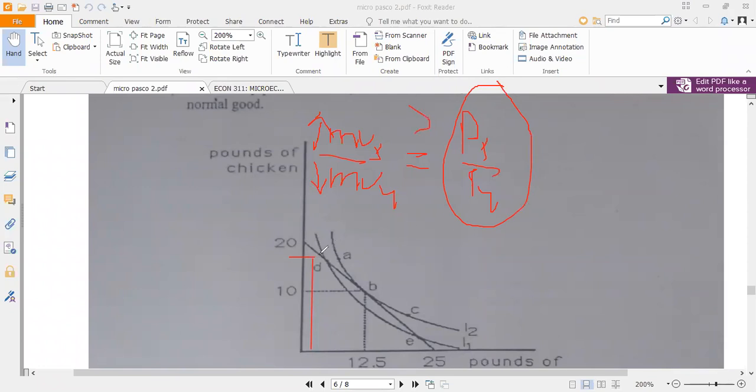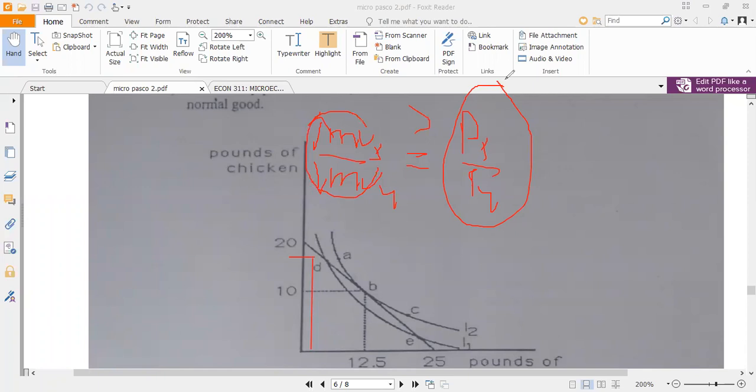Okay, so whenever you consume at this point, the MRS is greater than the MRT. If you consume at point E2, the MRS will rather be less than your marginal rate of transformation, which is the ratio of the prices.